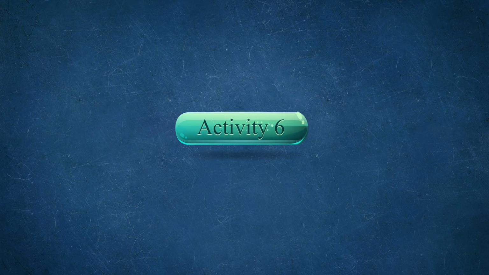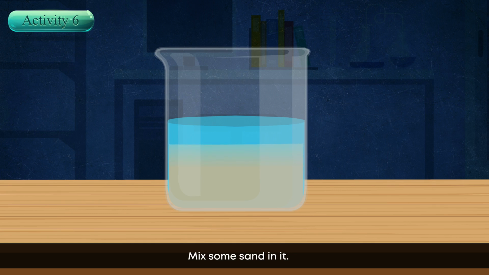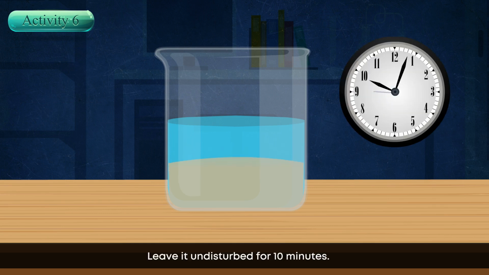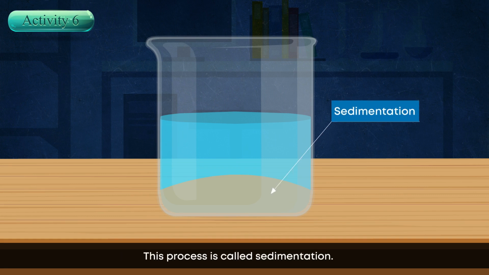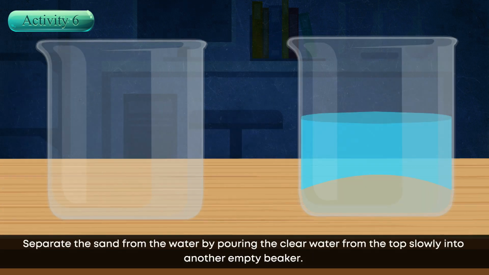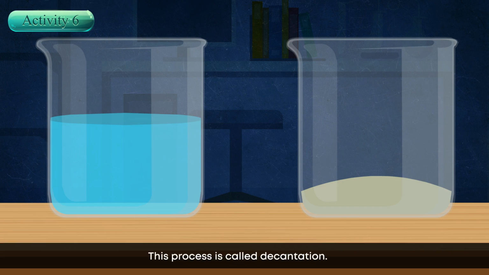Activity 6. Fill half of a beaker with water. Mix some sand in it. Leave it undisturbed for 10 minutes. The sand will settle down at the bottom of the beaker. This process is called sedimentation. Separate the sand from the water by pouring the clear water from the top slowly into another empty beaker. This process is called decantation.